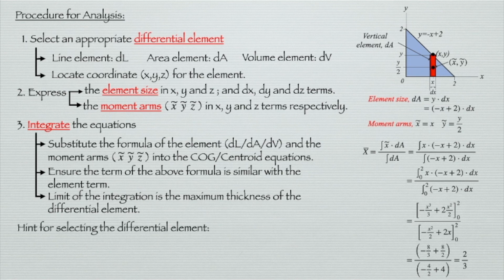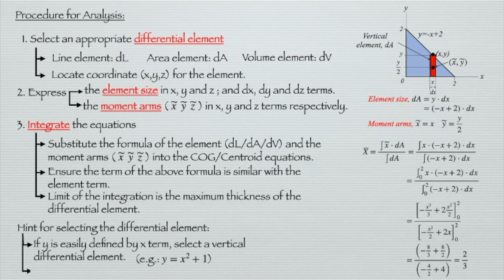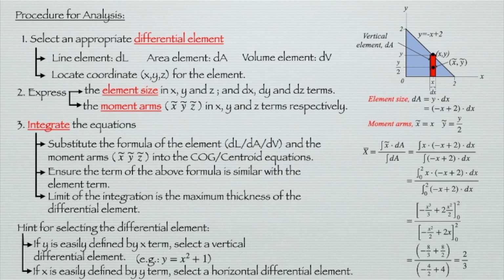For selecting the differential element, if the y is easily defined by x terms, select a vertical differential element. For example, if the y is equal to x squared plus 1, since it's easier to integrate in the term of x, we select the differential element vertically. But on the other side, if x is easily defined by the y term, then we select the differential element in horizontal element.